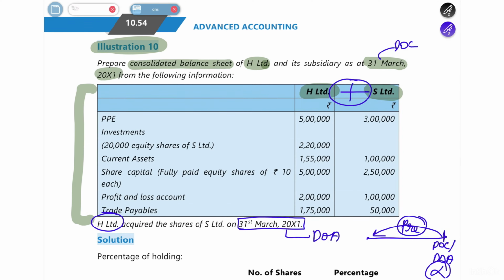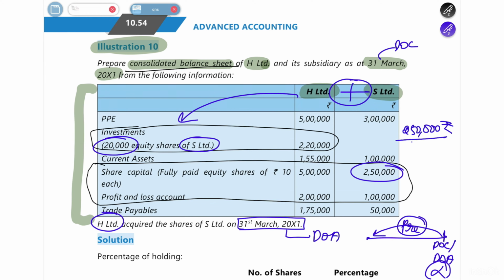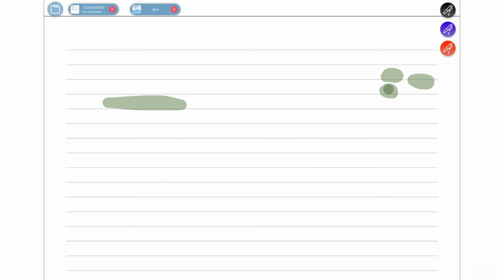So in the question they have told you that H Limited has an investment of 20,000 shares in S Limited. So if 20,000 shares H Limited has, how much is the share capital of S Limited? The share capital of S Limited is 2,50,000 rupees. Each share is for 10 rupees, which means there are 25,000 shares in the company. Out of 25,000 shares, 20,000 shares are held by H Limited.